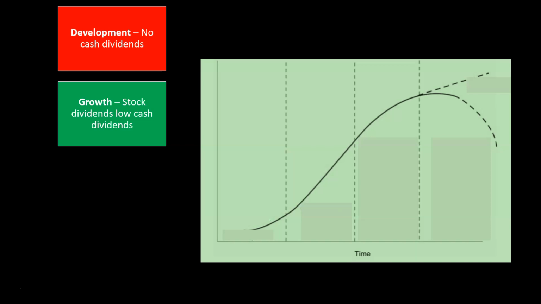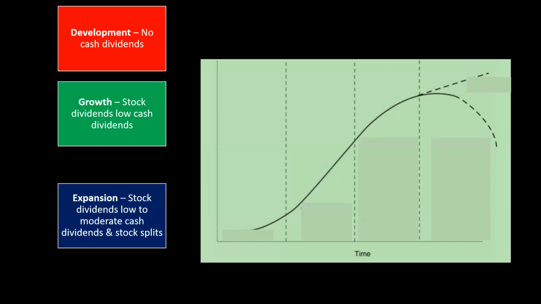And then you might have the growth stage where you have stock dividends and possibly low cash dividends. So they might be giving benefit back in the form of stock dividends as opposed to cash dividends, and the cash dividends might be fairly low. We're talking about this stage here, where you're looking at pretty steep growth. That means they're going to need to retain a lot of the money to reinvest it if they still have that growth potential.